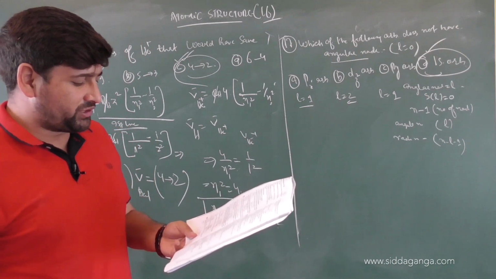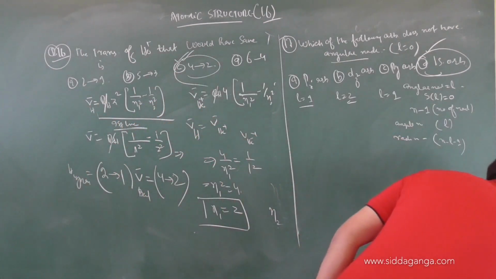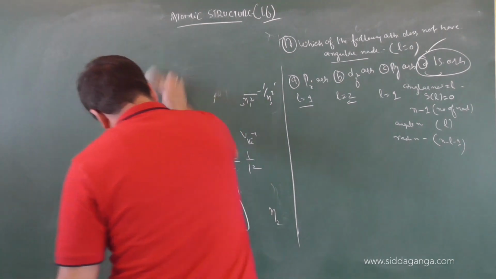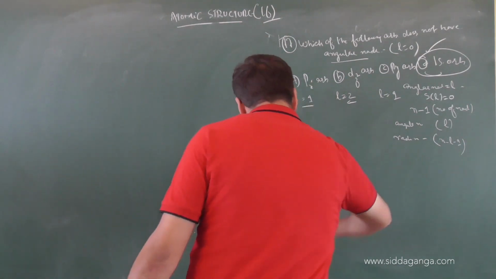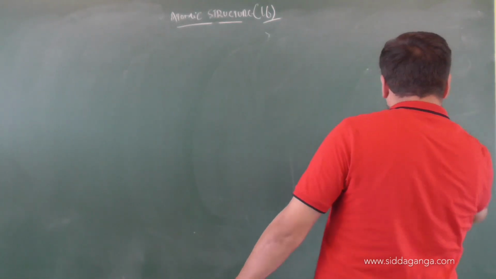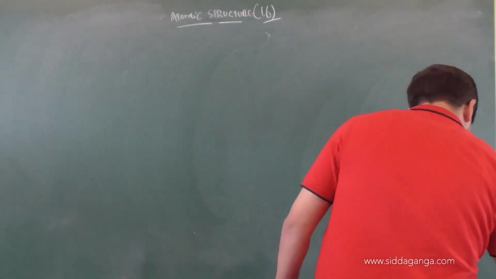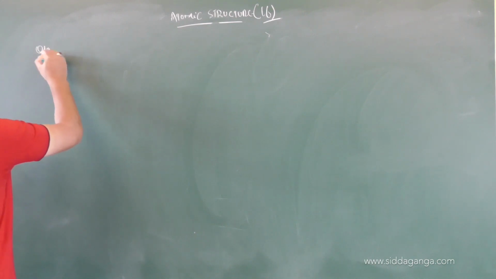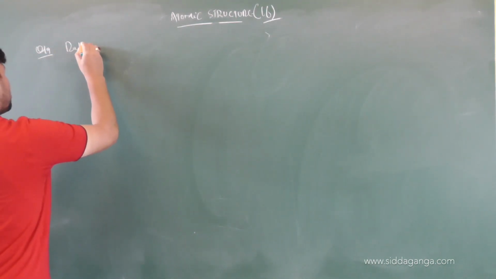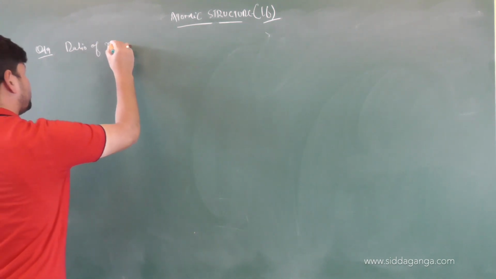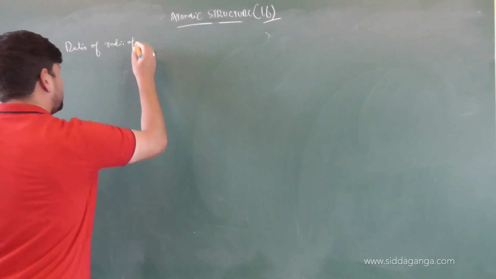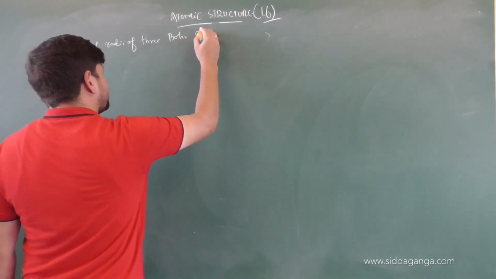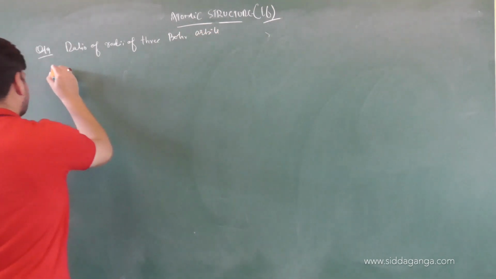Question number 19. The ratio of radii of 3 Bohr orbits.